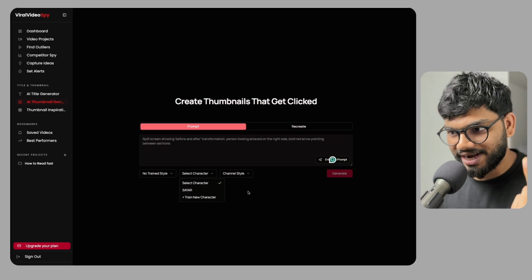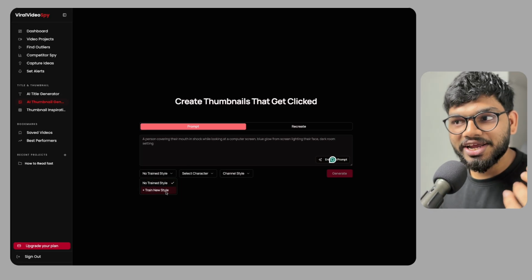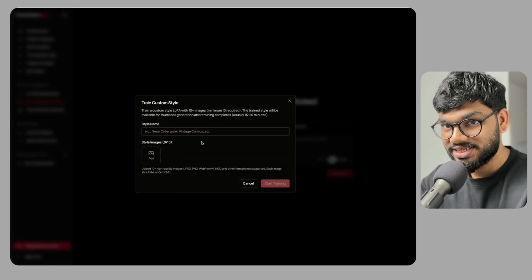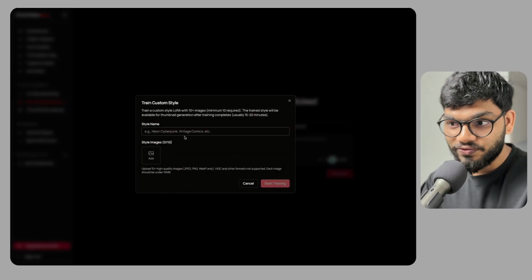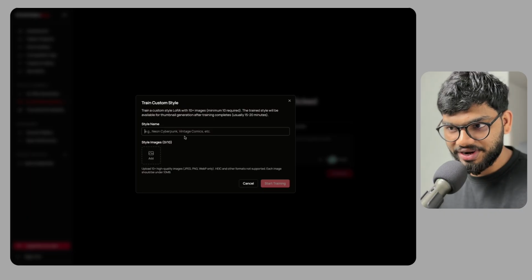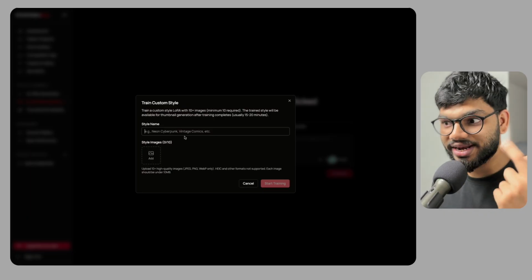Also, you can select a character or a style. Style training also works similar to the character training. This lets you create consistent styles for the images that you generate. So you could give a name here and add up to 10 images to train that style.